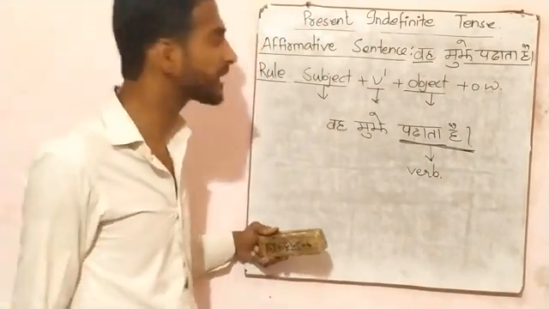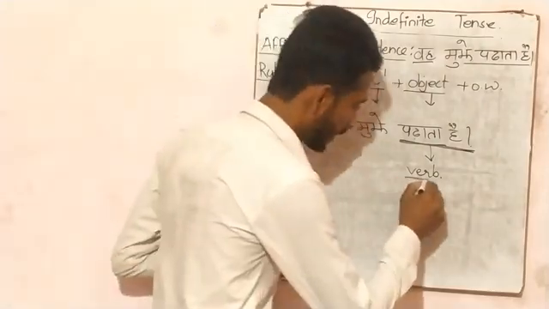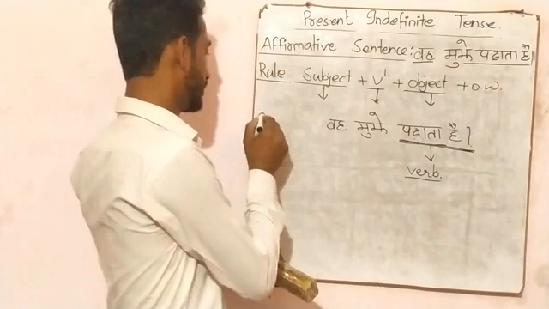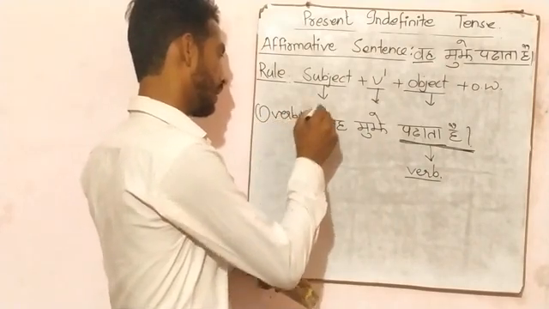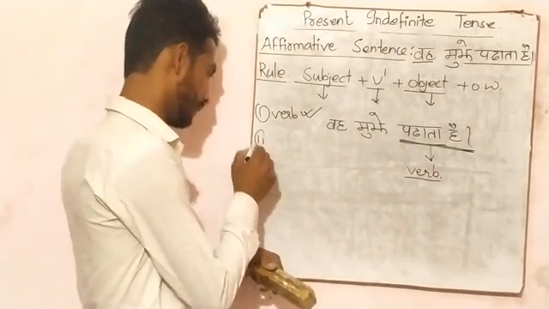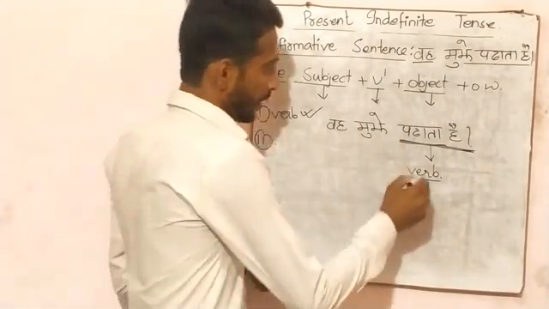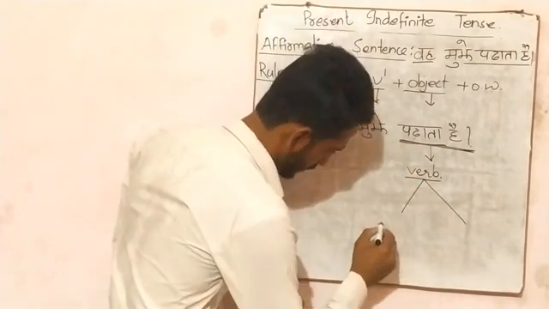Padhana is a physical action, means it's a dynamic verb. So it's a verb. Now we are able to find out the verb. Now, second one. There are two steps. First one.